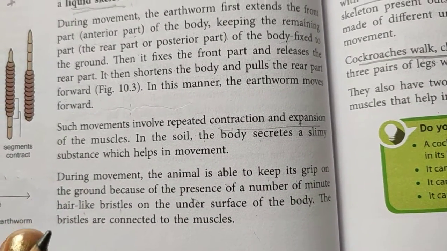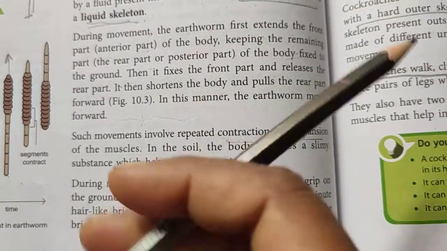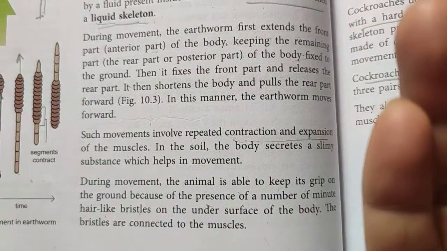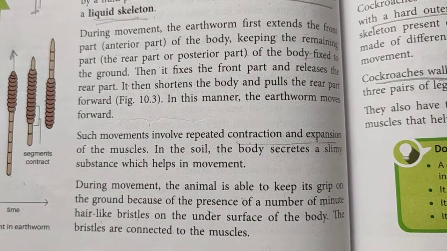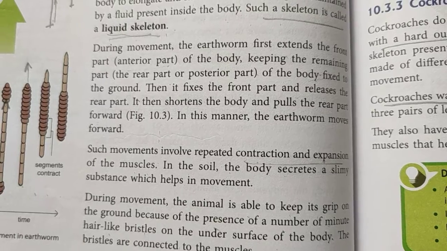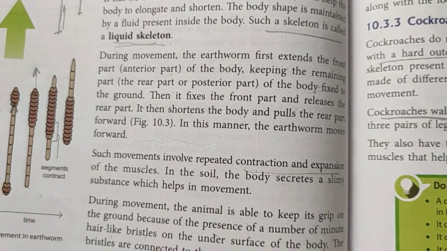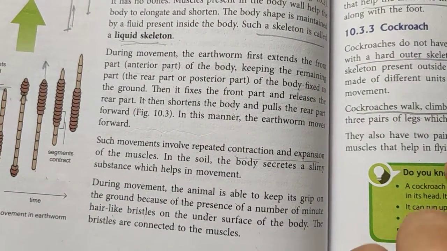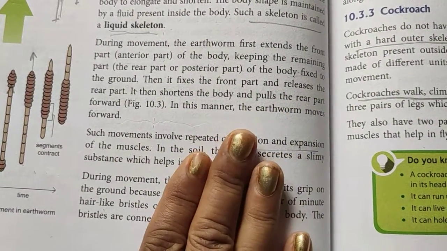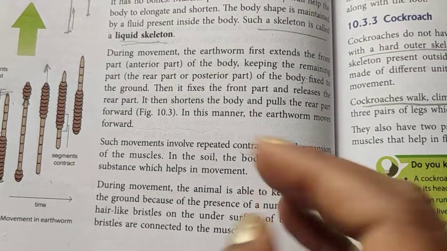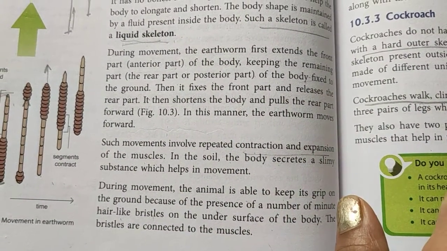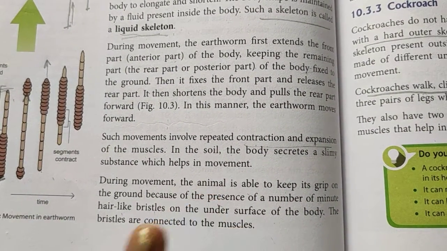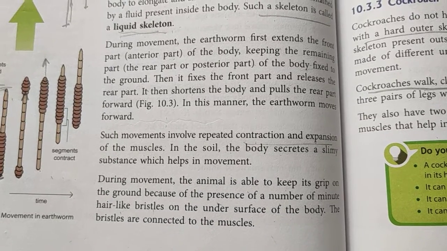Otherwise its skin will get abraded, means it will get hurt. If you move your hand like this on sand, what will happen? You will get hurt on the palm because the soil is rough. So that is why they secrete a slimy layer, and on that slimy layer they move about, so their body doesn't get hurt.